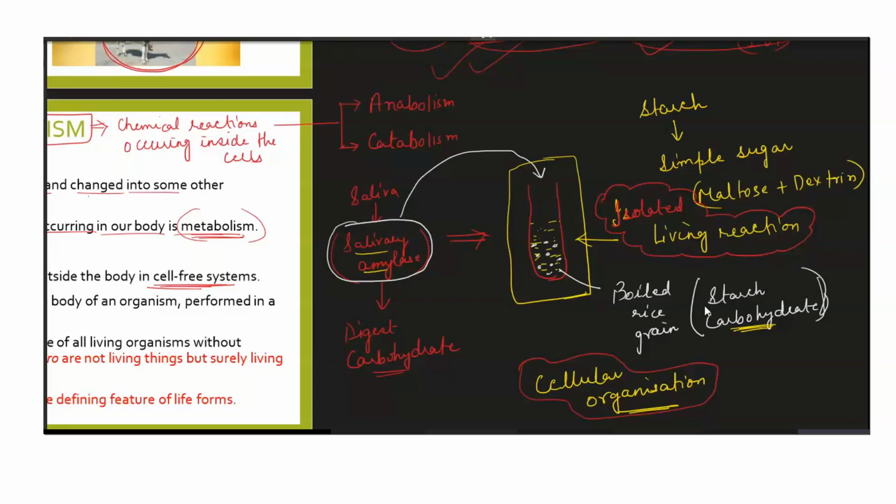Or if it takes place inside a living body, we will say it is a reaction or a metabolism. This is the metabolism which is happening, right? The reaction which is occurring is a metabolism. We have discussed that. So you see, the living reaction which is occurring here is isolated, and it does not have a cellular organization inside which it is occurring. That is why, though it is a living reaction, this entire system is not living. So this type of reaction which we do in the glass is known as in vitro. I'm sure you have heard of this term, in vitro.